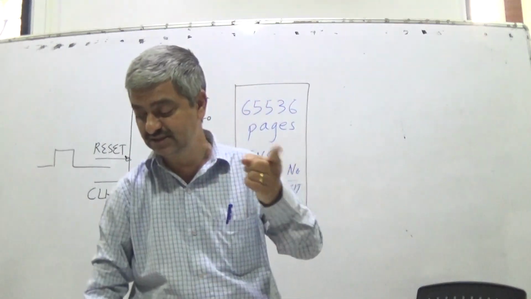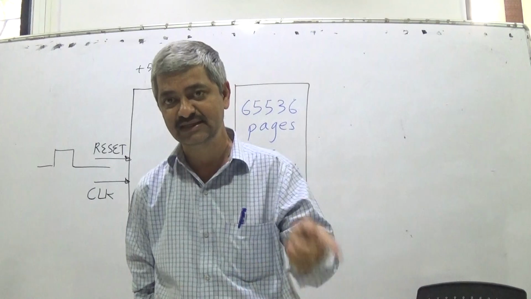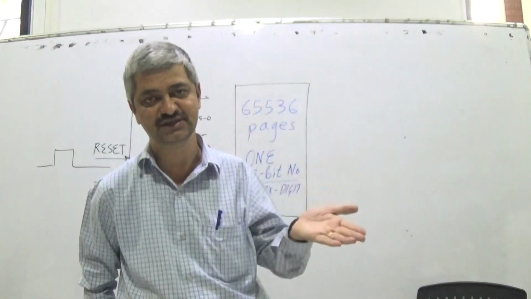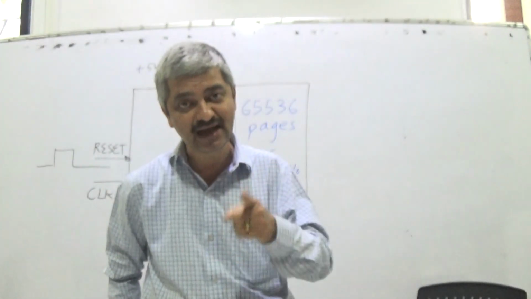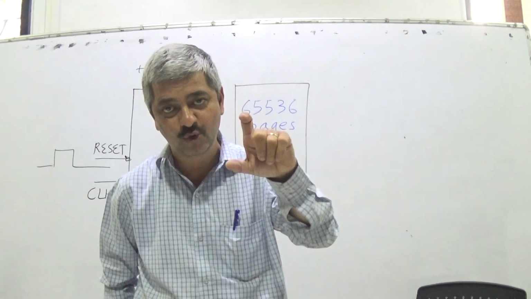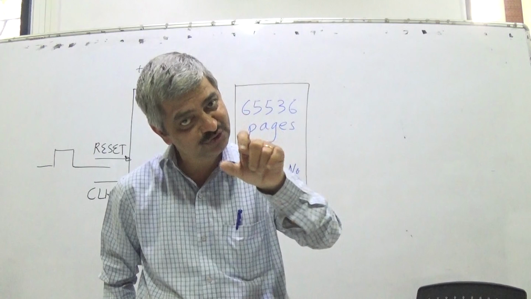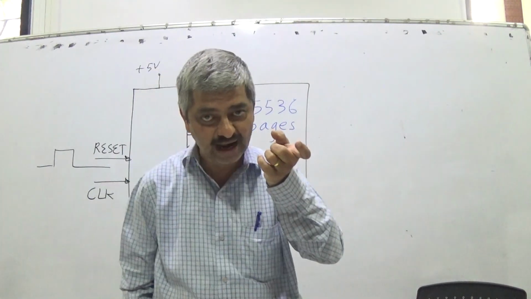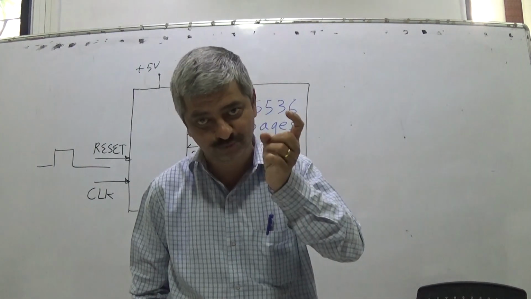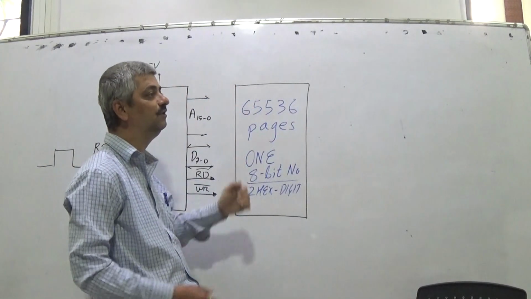So once it starts functioning, once it resets, power is there, reset is done, clock is active. In the first cycle, it reads location 0, and depending upon that is called the opcode. Op is operation, code is coding. So what kind of operations are further expected to be done by the microprocessor is coded there, and depending upon that I understand what to do.